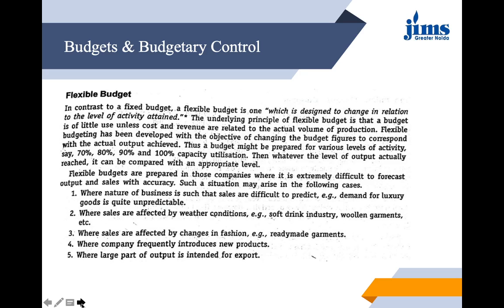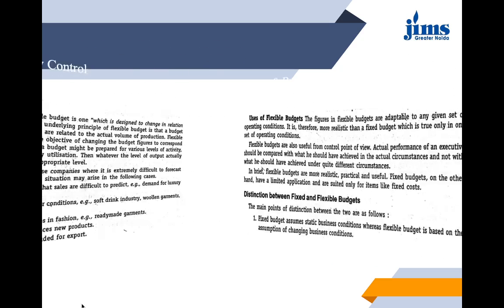Let us discuss a few where the nature of business is such that the sales are difficult to predict. Means like your demand for luxury goods is quite unpredictable. You'd never know when the demand would go up. Where sales are affected by weather conditions, like your soft drink industry, woolen garments, where the sales are affected by change in fashion, specifically your ready-made garments, a very dynamic industry, where company frequently introduces new products, where a large part of output is intended for exports. So these are a few cases where such situations arise.